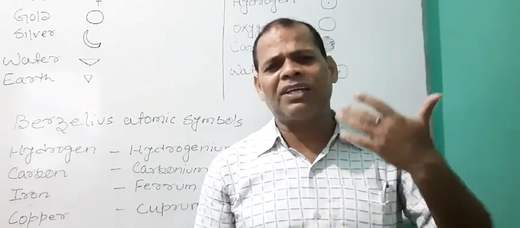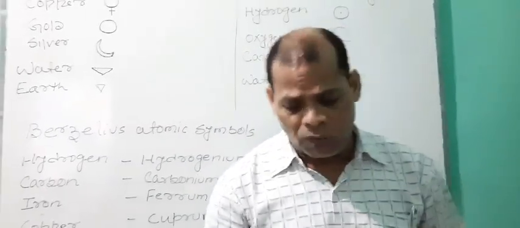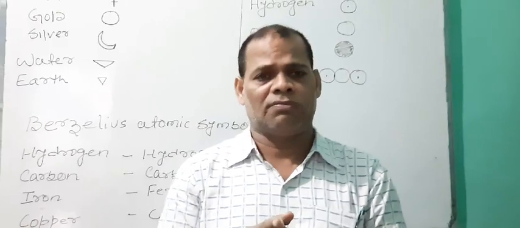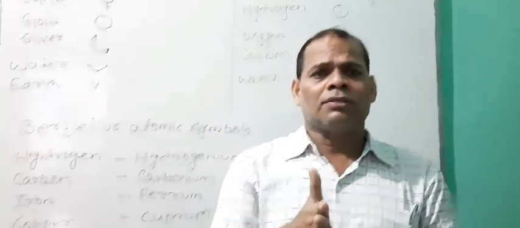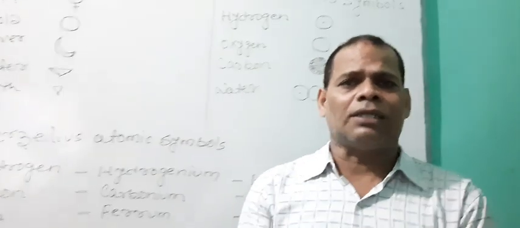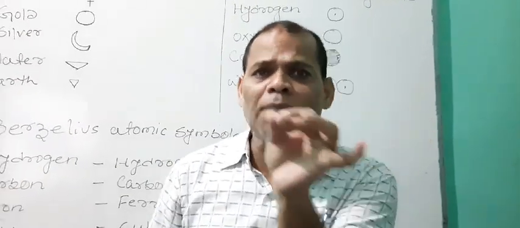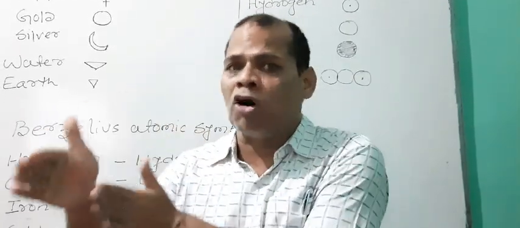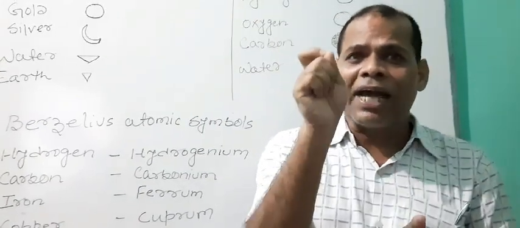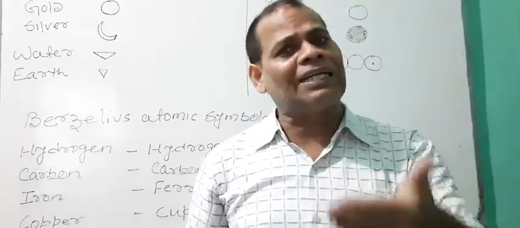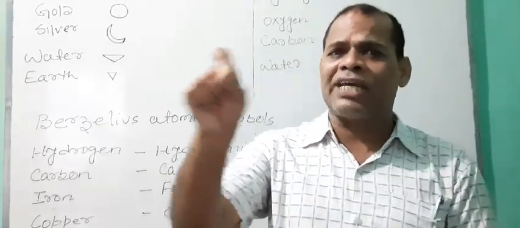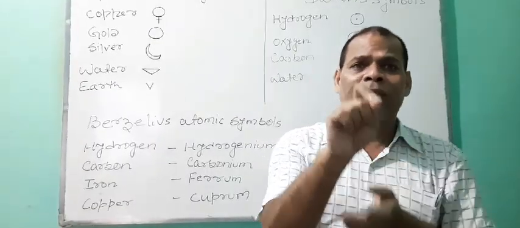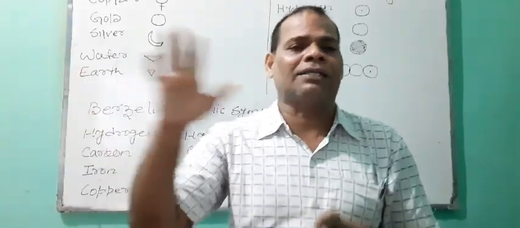Now, what is the significance of a symbol? First of all, when we write carbon, it gives the name of the element. When we write C, it also gives the name of the element. When we write C, it represents one atom of carbon. But when we write the word carbon, it does not give an idea of how many carbon atoms. So the symbol represents a definite number of atoms.